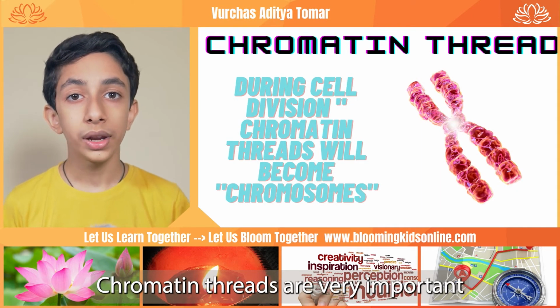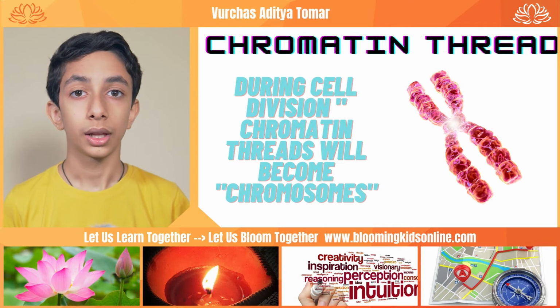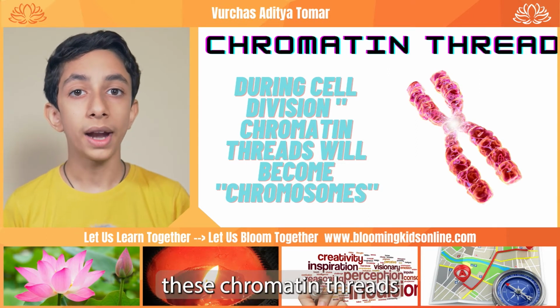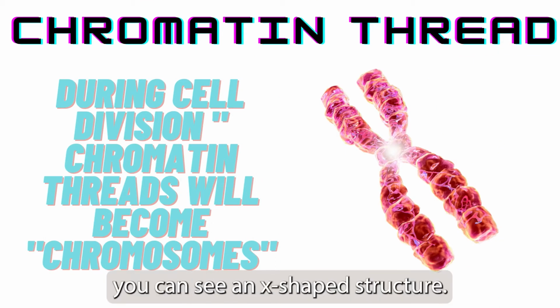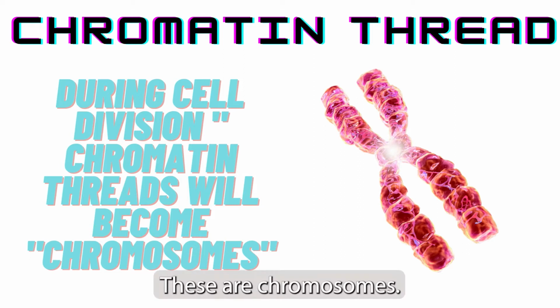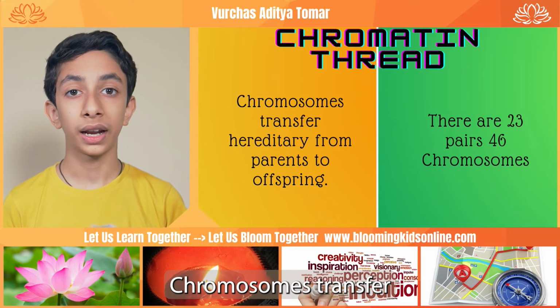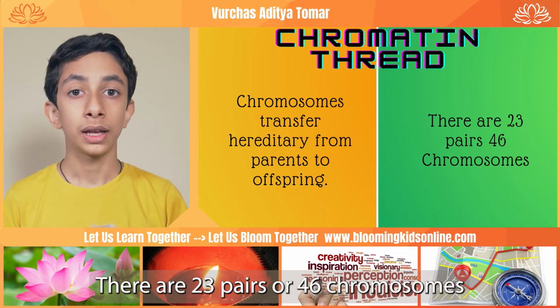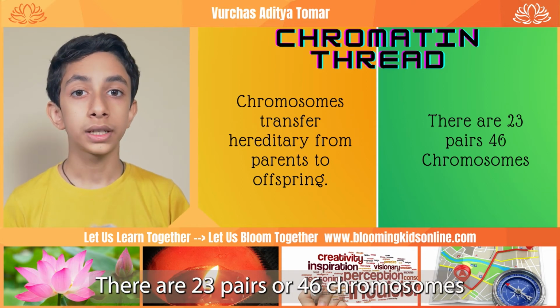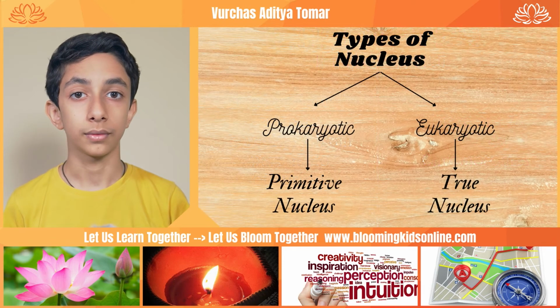Chromatin threads are very important for a cell. During cell division, these chromatin threads become chromosomes. On the right side, you can see an X-shaped structure. These are chromosomes. Chromosomes transfer hereditary characters from parents to offsprings. There are 23 pairs or 46 chromosomes in a cell.